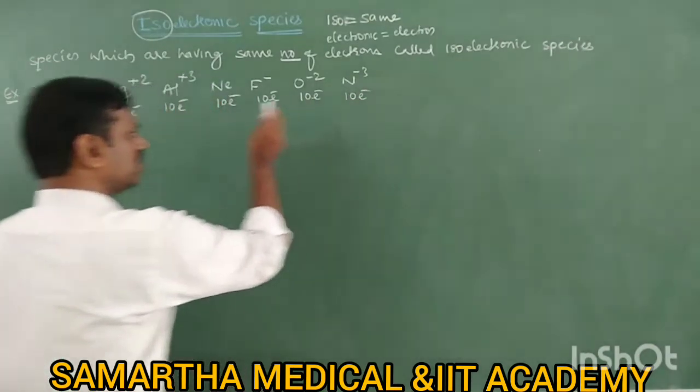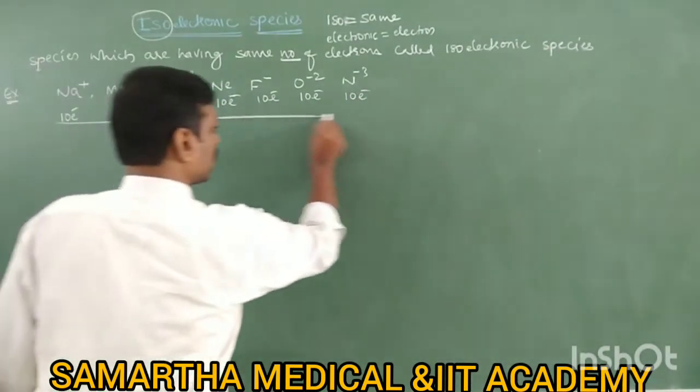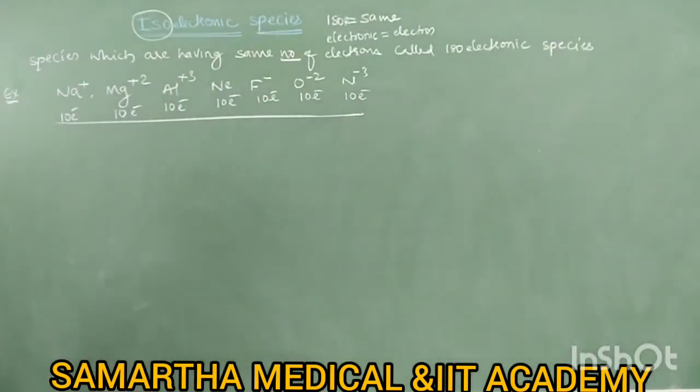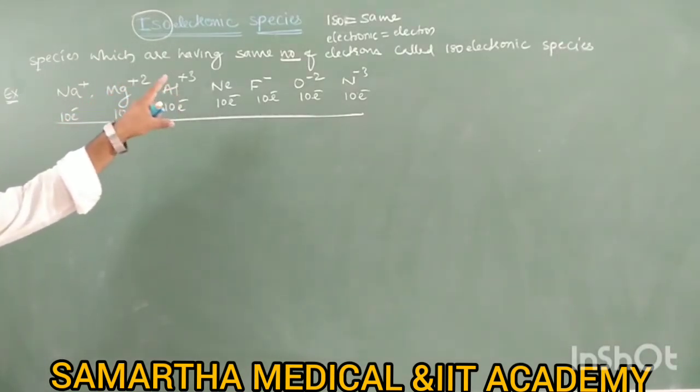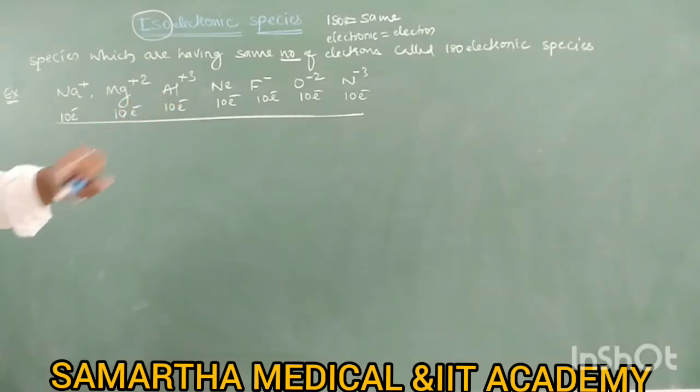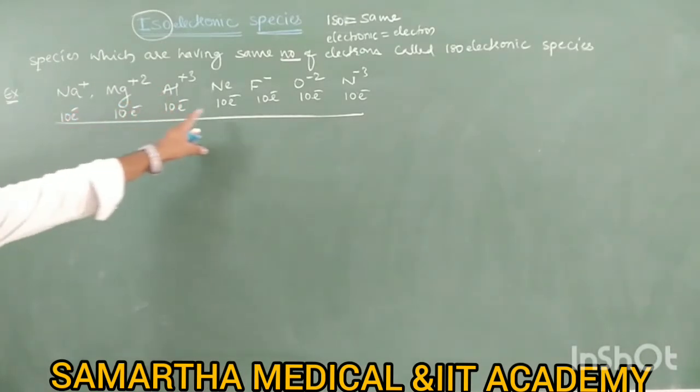See, all these species have 10 electrons each. So they are examples of isoelectronic species. Right? So what is the definition? The species which have the same number of electrons. All these have the same number of electrons, so they are examples of isoelectronic species.